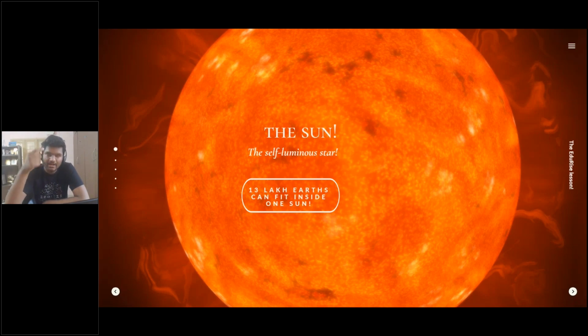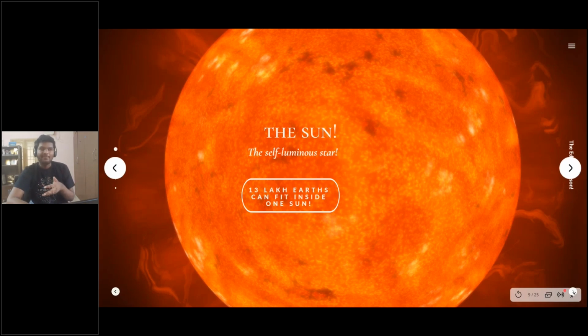To help you understand how big the sun is, we could fit 13 lakh Earths within it. That's how big it is, right? So the next time you see the sun, think about how big it is and how helpful it is. All species are able to live here only because of the light it generates, which is the source of creation itself, and the source of the food that we eat every day.